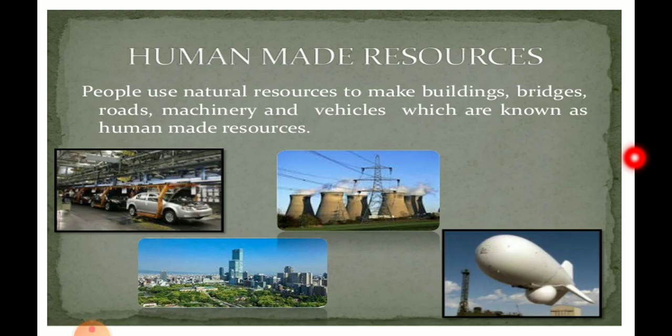Now, let us come to human-made resources. Human knowledge and technology can be applied to natural resources to make them more efficient. That is what is shown here. Bridges, cars, aeroplanes, all this because of human knowledge, they have become more efficient, and because we apply this human knowledge, it can become a resource. Without human knowledge, it cannot be a resource. For example, iron ore as such cannot be useful to us, but if a human being applies knowledge to this iron ore, then you can get iron from it. Therefore, with the application of human knowledge only, certain substances can become resources.